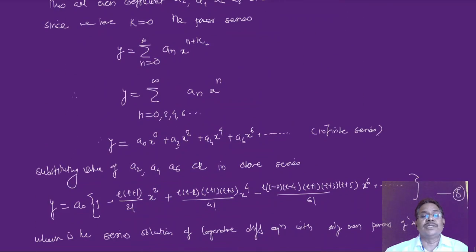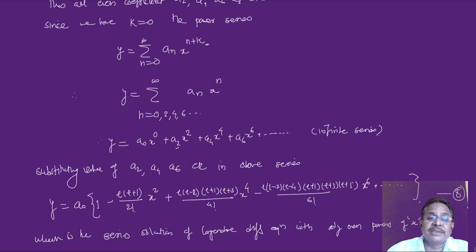So a0 into x raised to 0, a2 into x raised to 2, a4 into x raised to 4, and writing these there. Remember, a2 is negative, a4 is positive, a6 is negative, a8 is positive alternately. Writing all these coefficients in the given power series, y is equal to a0 plus a2 times x square plus a4 times x raised to 4 plus a6 times x raised to 6.